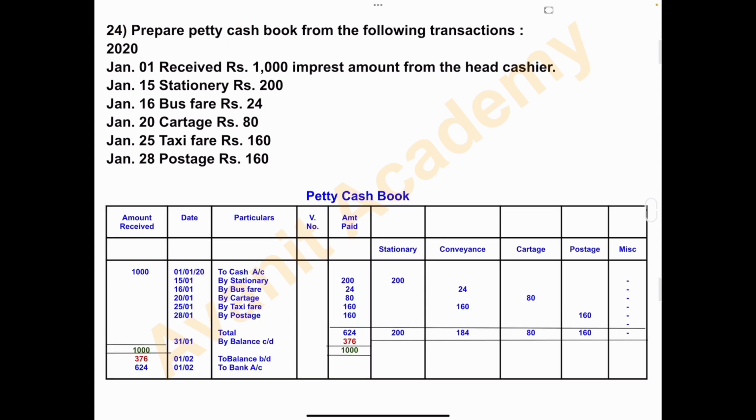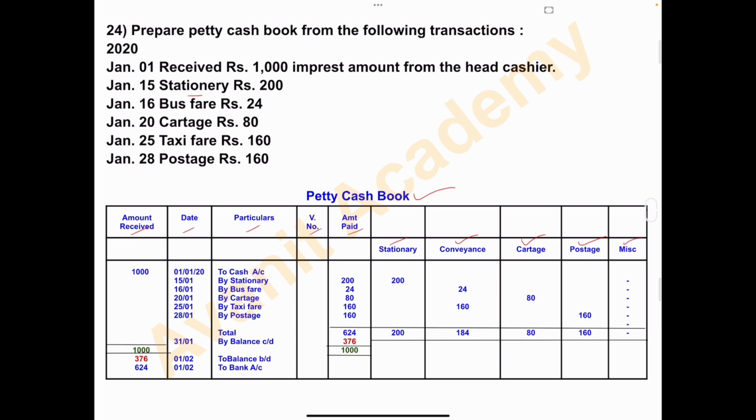Petty cash book. Columns are amount received, date, particulars, voucher number, amount paid, and analysis of payment. So here stationery, then bus fare, cartage and taxi fare, which will come under conveyance charges, then cartage, postage, and miscellaneous.